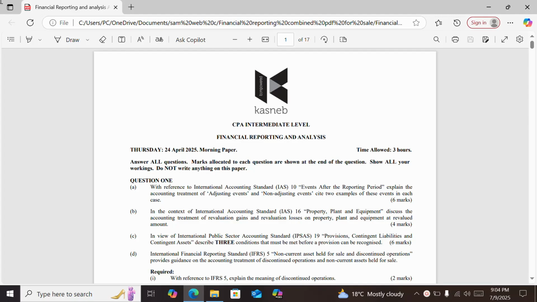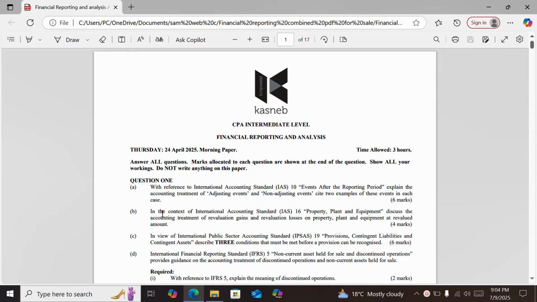We meet again for the Financial Reporting and Analysis paper of 24th April 2025. Question 1 was a theoretical question. Part A: with reference to International Accounting Standard IAS 10, Events after the Reporting Period, explain the accounting treatment of adjusting events and non-adjusting events. Cite two examples of these events in each case.